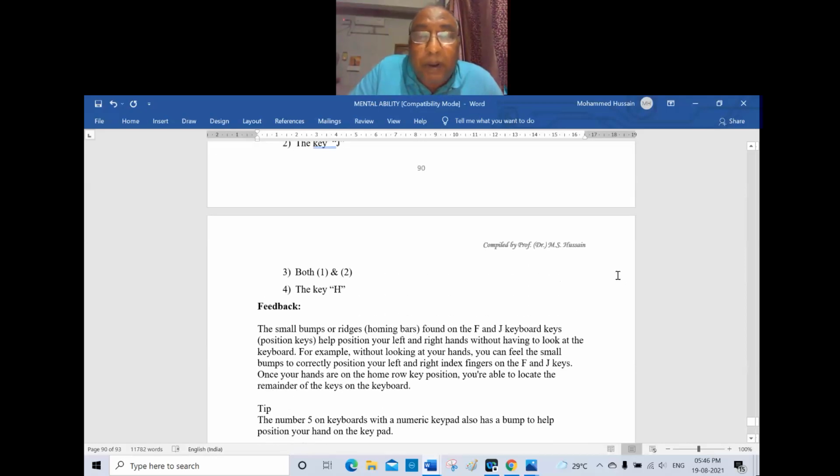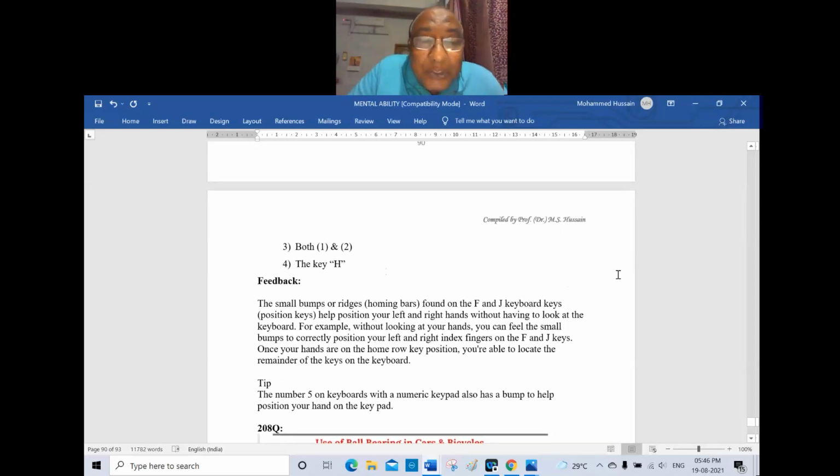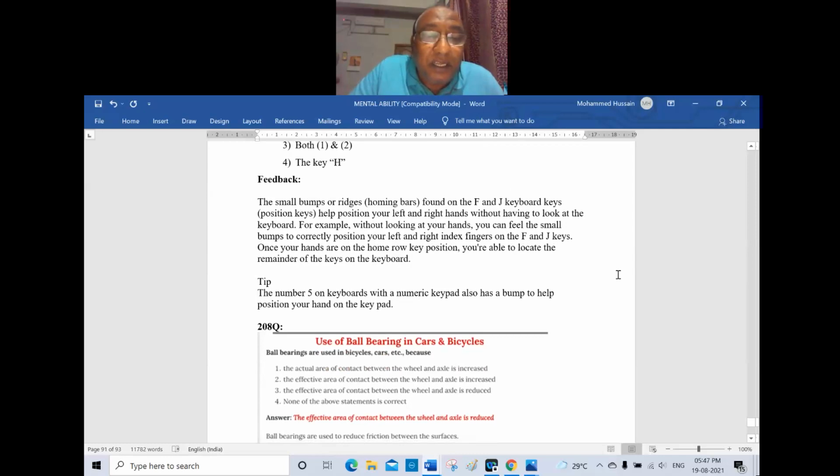Yes, some ridges, the homing bars, are on the F letter and J letter on the keyboard. Even at the ATM machine, there are protruded knobs for the blind people, who can tell which is number 5, which is number 2, which is number 3. The tips for the numbers are there. Number 5 is in the center on the numeric keypad, and the bump helps position your hand on the keypad.